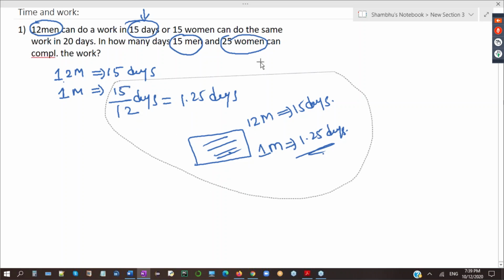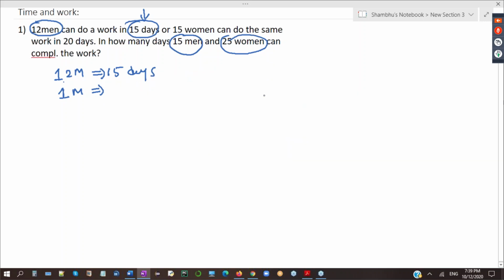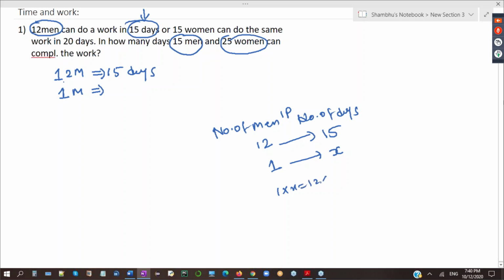For this I told you chain rule. Chain rule, what I said? Number of men, number of days. How are they related? Indirectly they are related. 12 men are taking 15 days. So one man will take how many days? One man will take X days. Indirectly related, so I have to multiply straight. So 1 into X is equal to 12 into 15. One man will take 180 days.